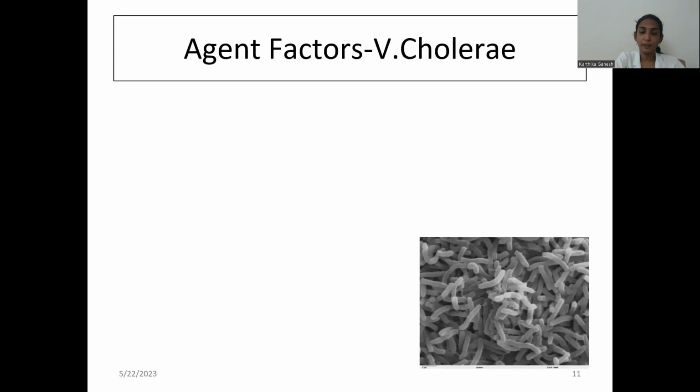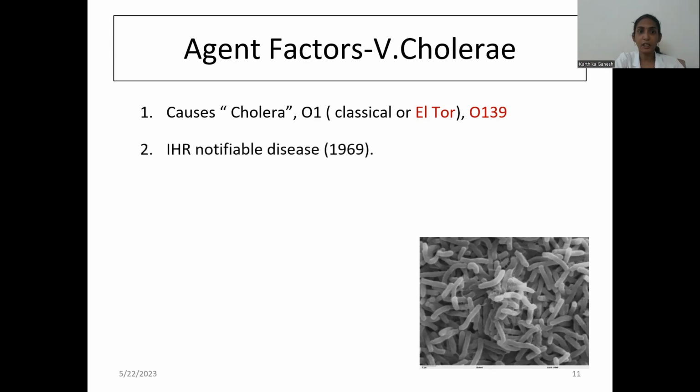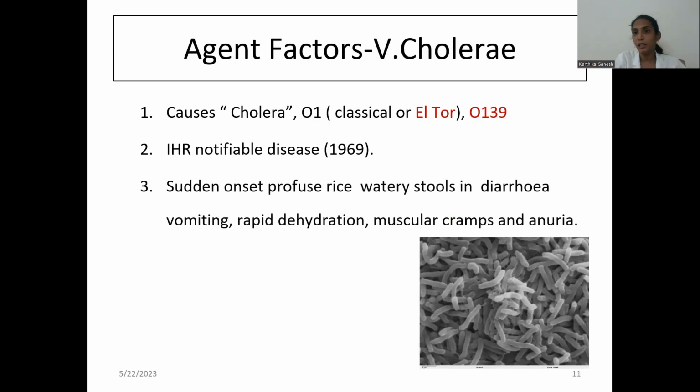Coming to the agent factors, Vibrio cholerae, as we discussed earlier, is the most common. There are two strains, the classical or El Tor strain and the O139 strain. Under International Health Regulations 1969, it is a notifiable disease. The definition of cholera is sudden onset profuse watery stools, diarrhea, vomiting, rapid dehydration, muscle cramps, and anuria.